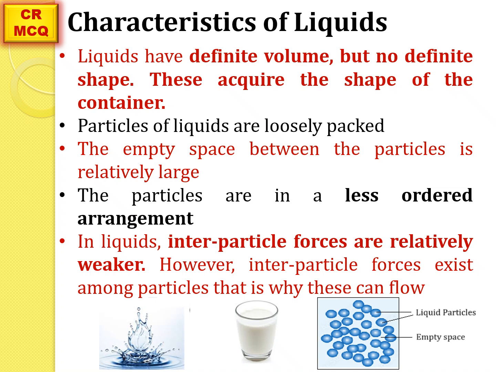In comparison, liquids have the definite volume but do not possess the definite shape. These acquire the shape of the container. For example, if you have a glass of milk, milk acquires the shape of a glass. When you pour that milk into a bowl, milk will acquire the shape of the bowl. So we can say that liquids are the substances which have definite volume but these do not have the definite shape. These acquire the shape of the container.